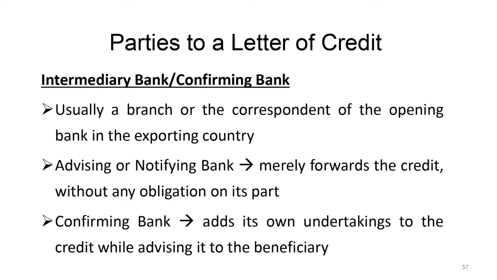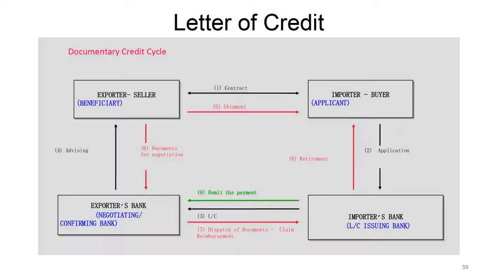That is, you don't worry, this LC is as good as gold, and you go ahead. Just in case the money does not come, I'll give it. So when your bank gives this kind of a guarantee, it's called a confirming bank, where the bank adds its own undertaking to the credit while advising it to the beneficiary. So the third party is the intermediary, your bank, intermediate bank or a confirming bank.